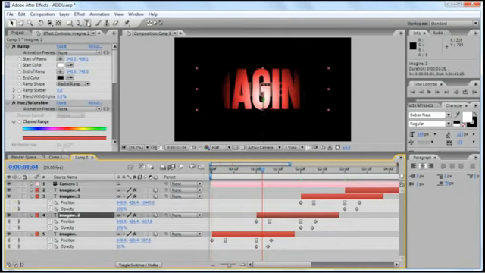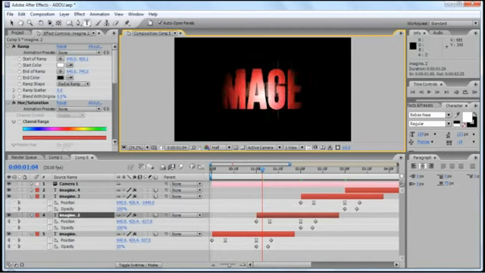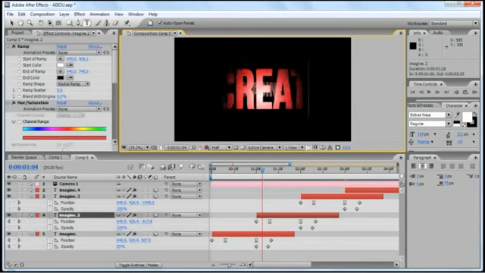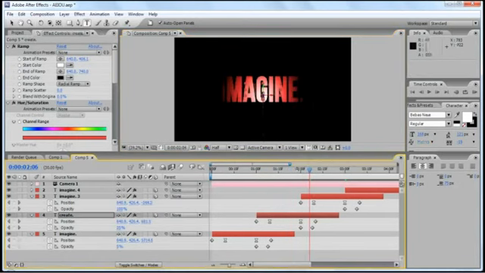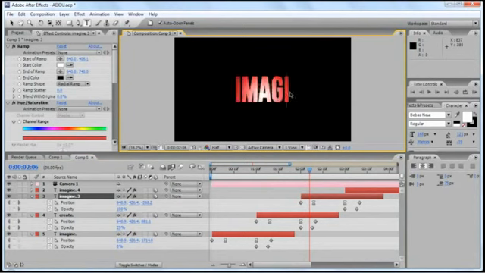Now we're going to change what each layer says. Grab the text tool, and I'll change this layer to Create. I'll change the next one to Achieve.